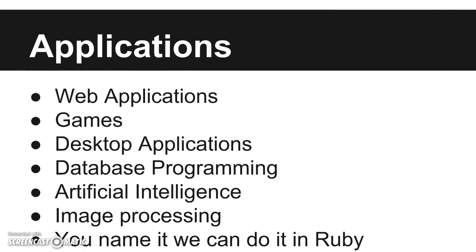So what are the applications we can build using Ruby? We can build web applications, we can create games for desktop or mobile devices, and we can create desktop applications. It is widely used in database programming and artificial intelligence. It can be used for image processing, and you name it, we can do it with Ruby. Now let us see some examples of Ruby.